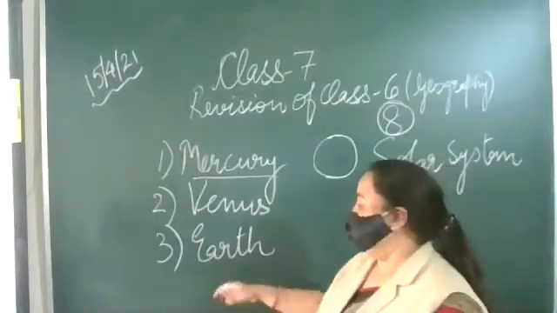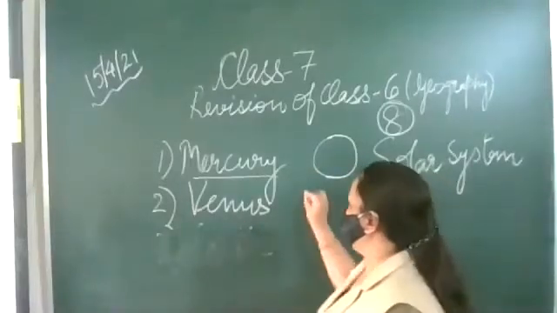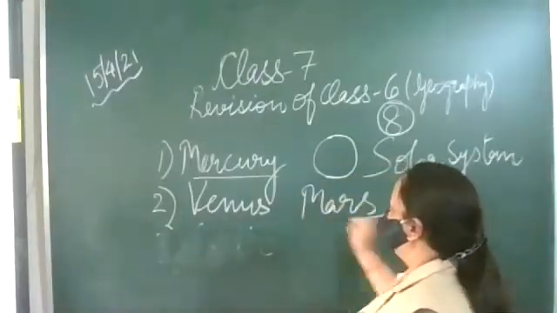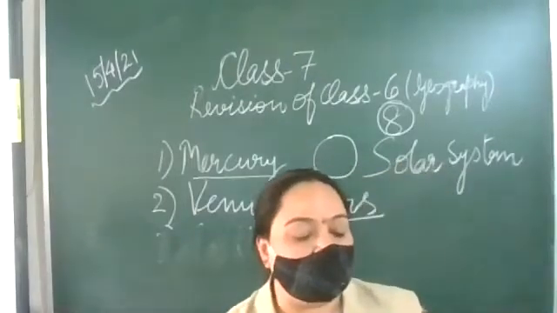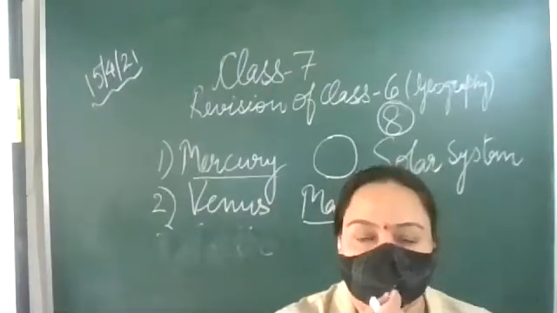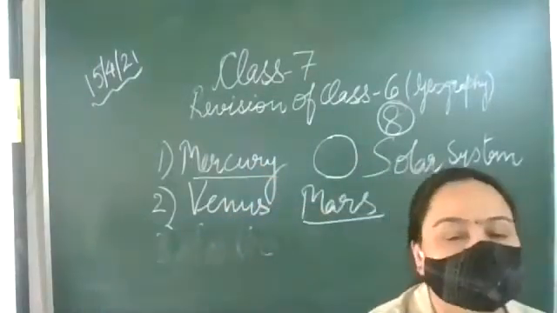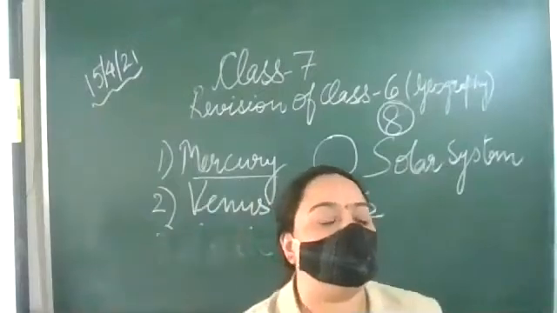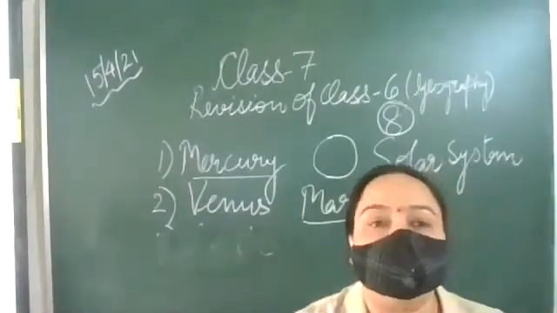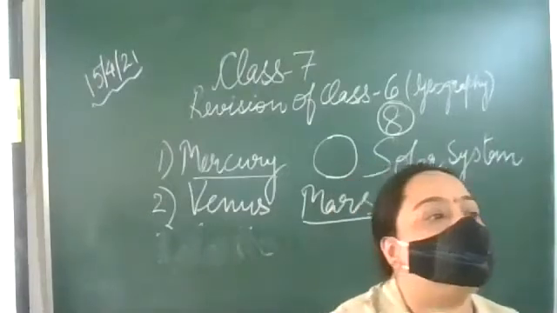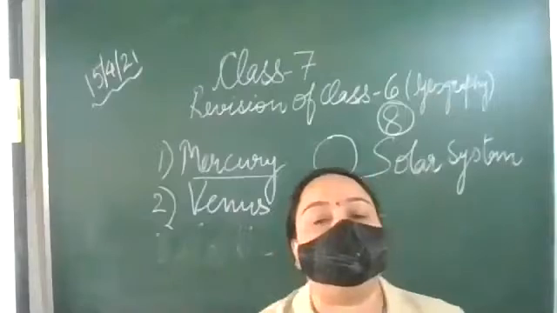Then we come to Mars. Mars is about half the size of the Earth. Earth is much bigger and Mars is half the size of the Earth. Its surface is red. What is the color of Mars? The color of Mars is red, and it is also called the red planet.